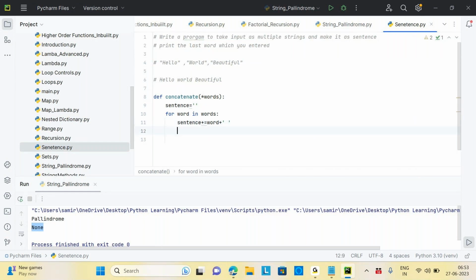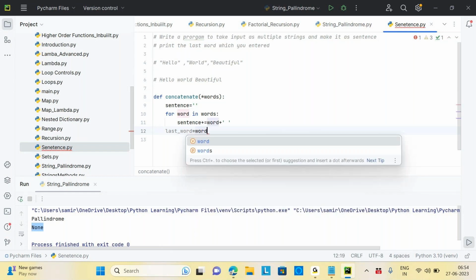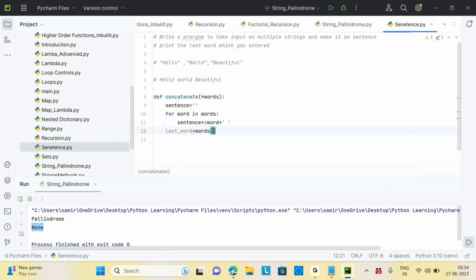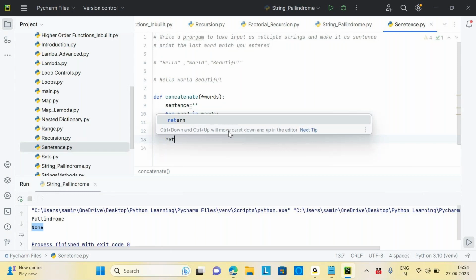Yes. And what about the last word? How will we get the last word? Let's take an example: last word equals, I will say, whatever I'm getting in words, I will take the last one, words minus one, that's it. This is my last string. Now I want to return this.